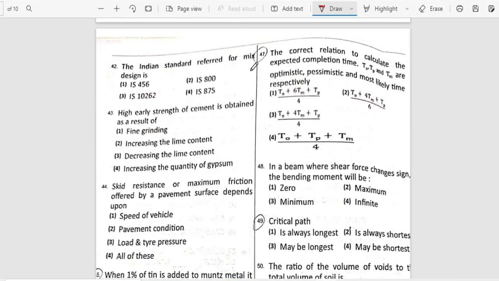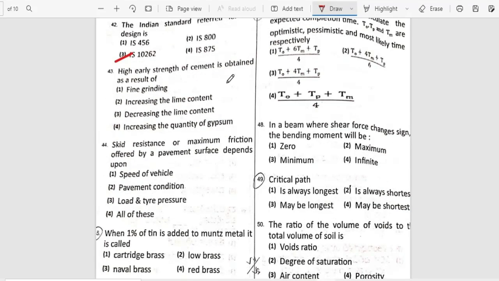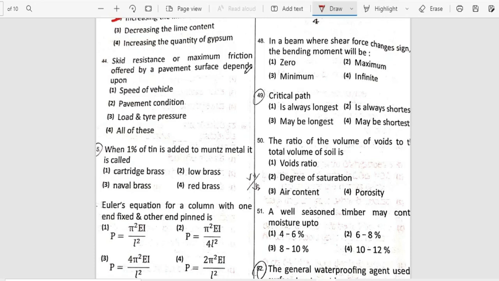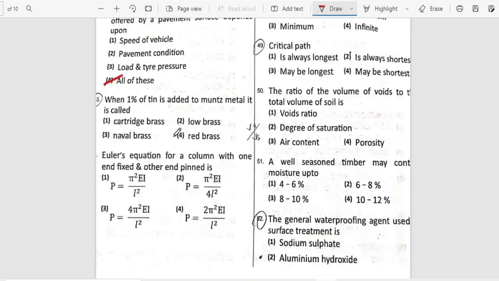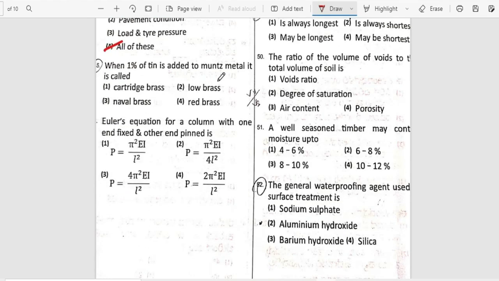The Indian standard referred for mix design is IS 10262. High early strength of cement is obtained as a result of. So if you read the options, this as well as this can be the right answer. Skid resistance or maximum friction offered by a pavement surface depends upon. So when you read the options, all of them are right. The 1% of tin added to Muntz metal is called what? Option 3, naval brass. So this I had taught in the alloys chapter in building materials.